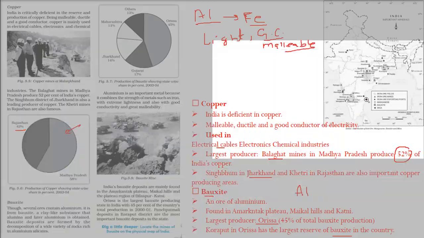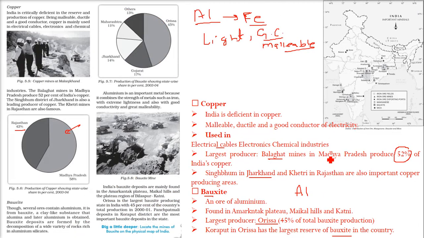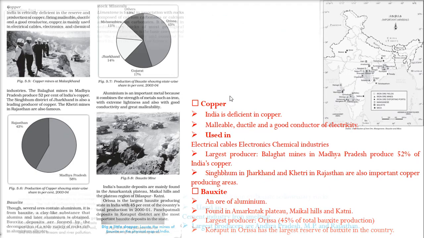So I'll just take you to the place where we find the bauxite. So these are the bauxite areas. Let me tell you again, the places are Amarkantak Plateau, Maikal Hills and Katni.